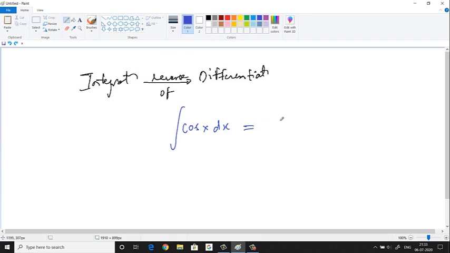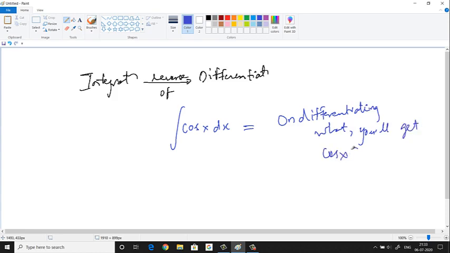On differentiating what will you get cos x? What should you differentiate so that you'll get cos x? Think about it. Obviously, you have to differentiate sin x to get cos x.